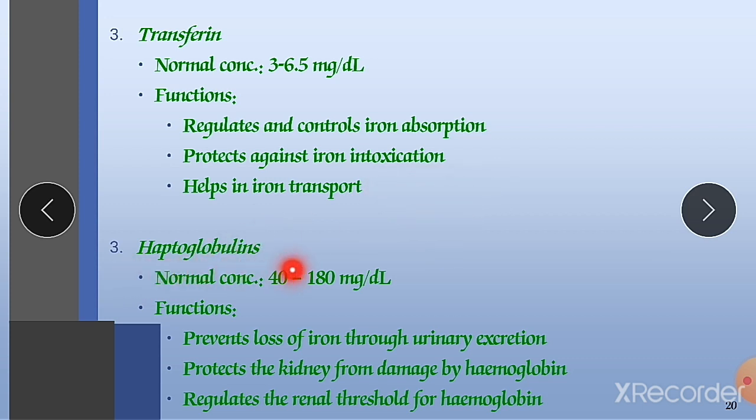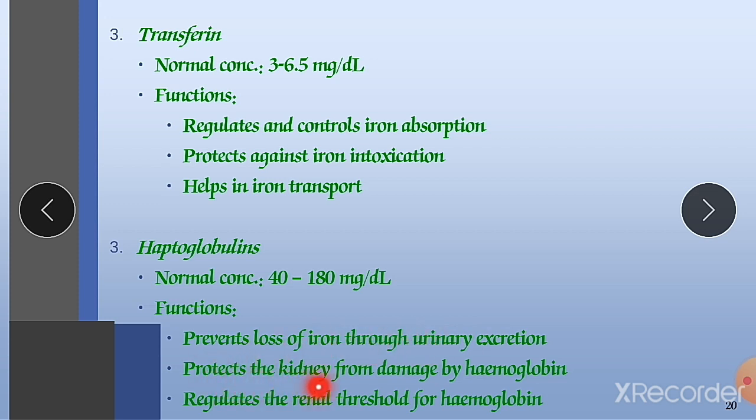Next is haptoglobin. Its normal concentration is almost 40 to 180 mg per dl. Its major function is to prevent loss of iron through urinary excretion. Through urinary excretion, lots of iron can be lost, so this protein holds that iron back in the blood. It won't allow the iron to pass into the kidney and be thrown out of our body. In this fashion, it helps us regain our iron.